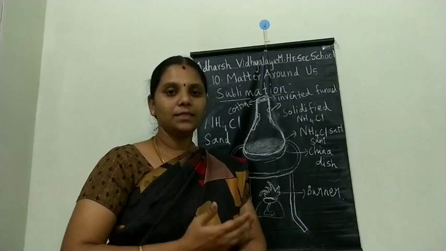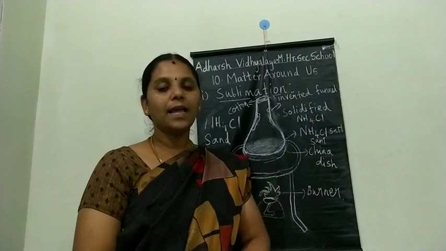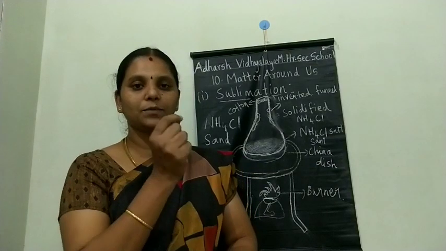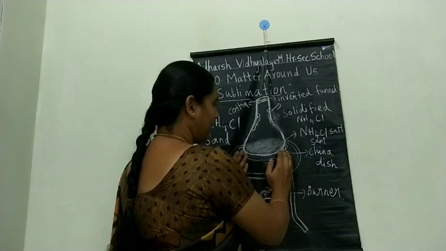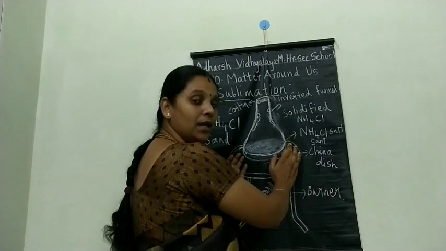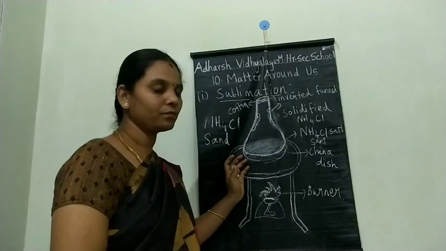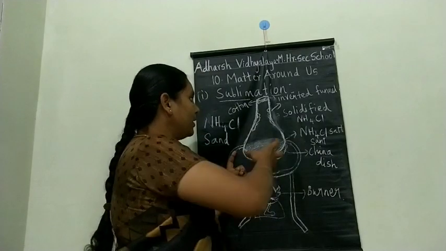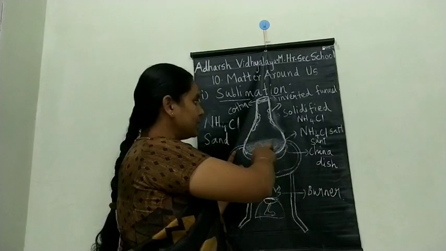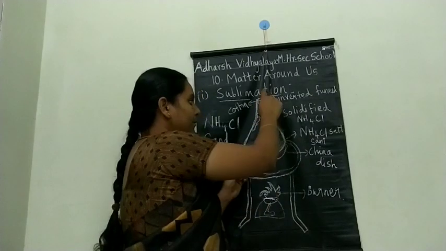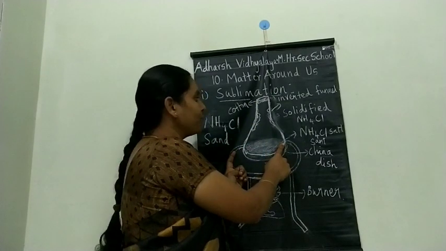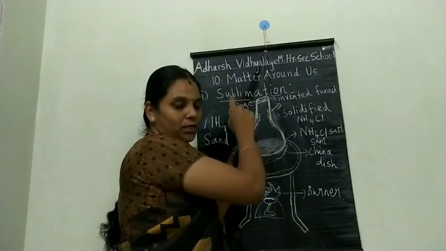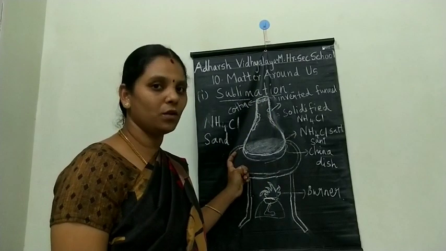That china dish is covered with a perforated asbestos sheet. What is meant by perforated asbestos sheet? Perforated means having small holes. So the china dish is covered with the perforated asbestos sheet. Then above the perforated asbestos sheet, I will keep the funnel in the inverted position. The mouth of the funnel is closed with cotton.